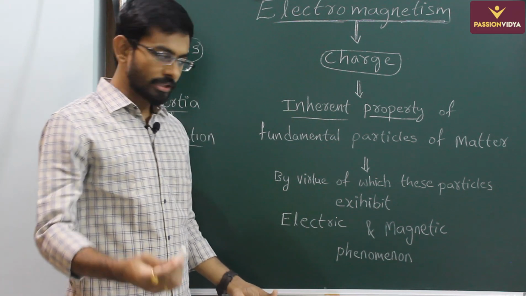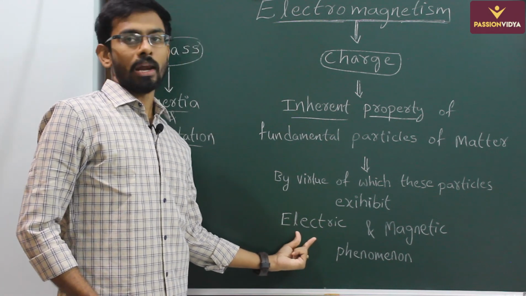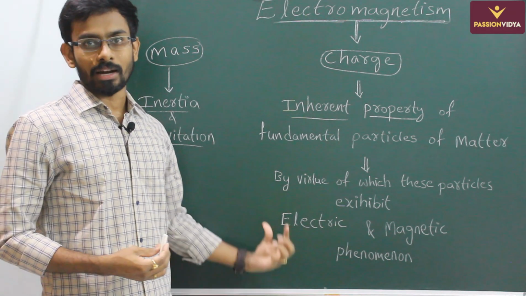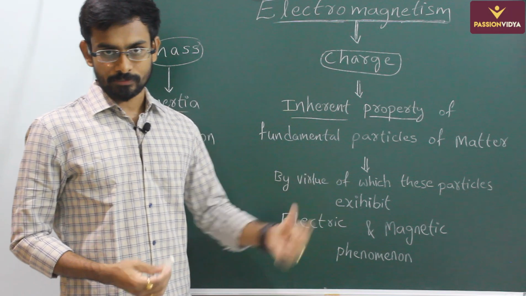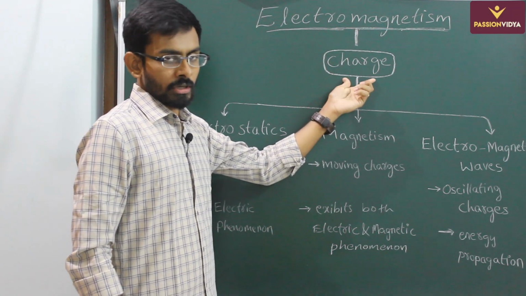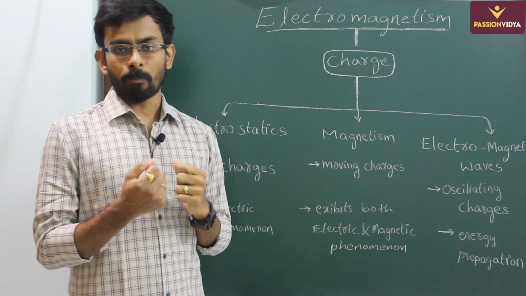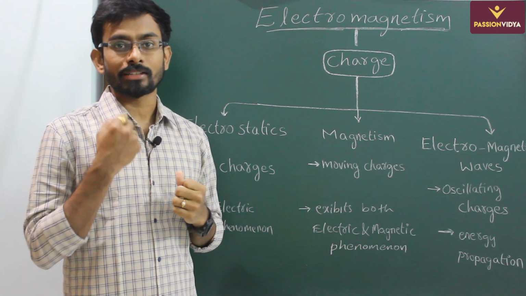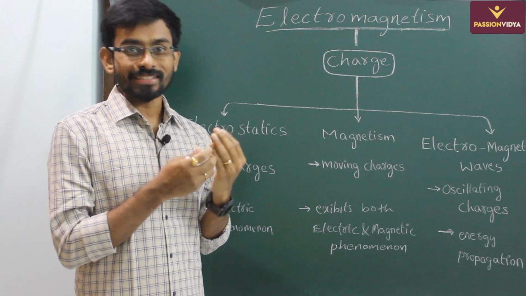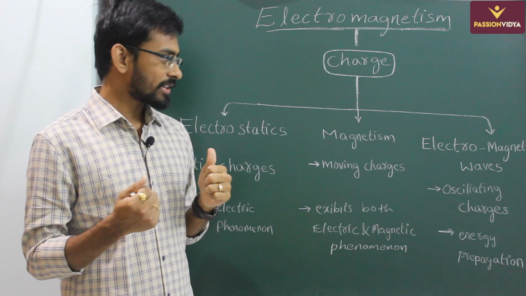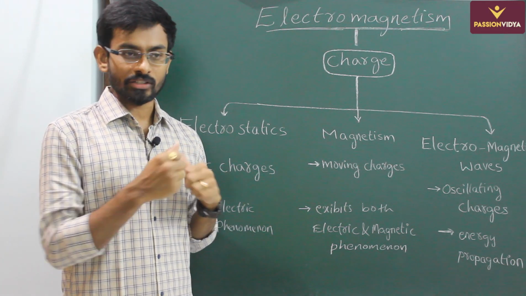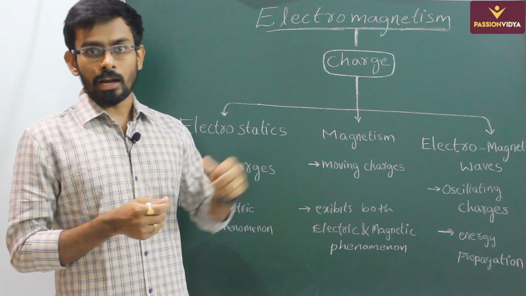In the further topics we will discuss about electric phenomenon and magnetic phenomenon, how this charge is producing this electric and magnetic phenomenon. As I told you, electromagnetism basically deals with charges. So in this topic we discuss how charges are exhibiting electric effects, how these charges are producing magnetic effects, what these electric effects are, what these magnetic effects are, and when these charges produce electric effects, when these charges produce magnetic effects. These all come under electromagnetism.